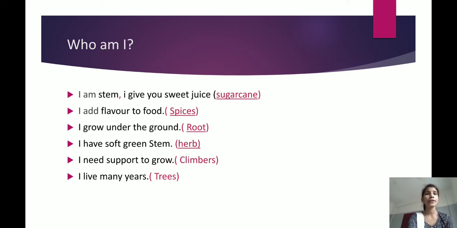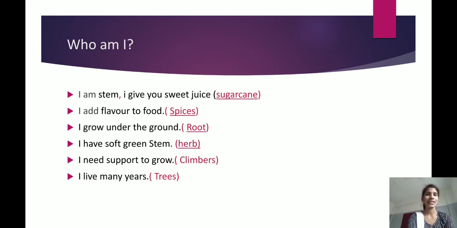I add flavor to food. Who adds flavor to food? Spices, right? Yes. The next one. I grow under the ground. Who is underground? Is it a stem? No. Root grows under the ground.